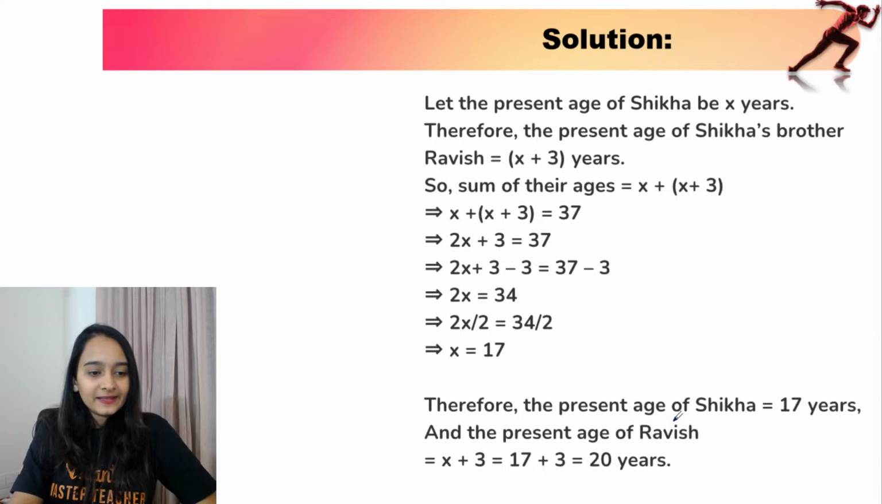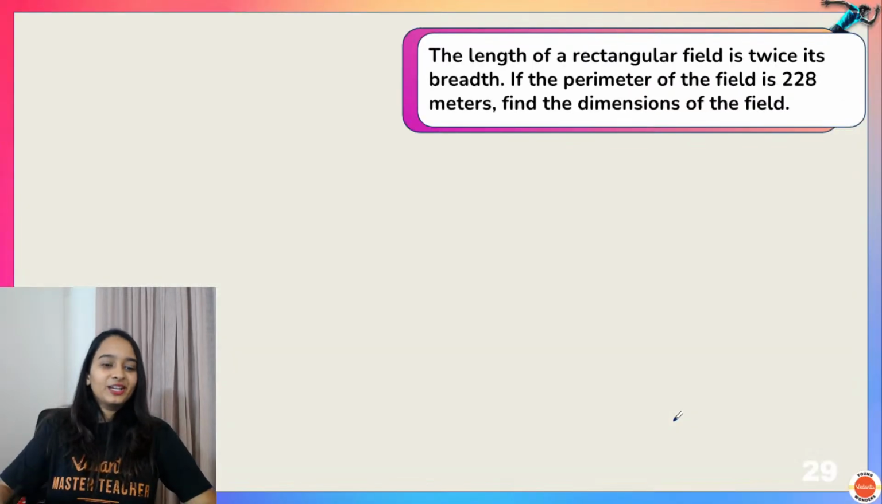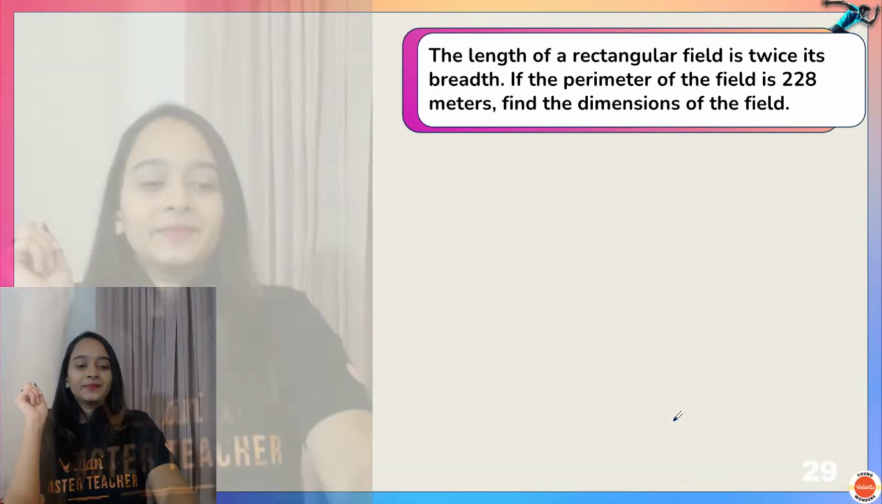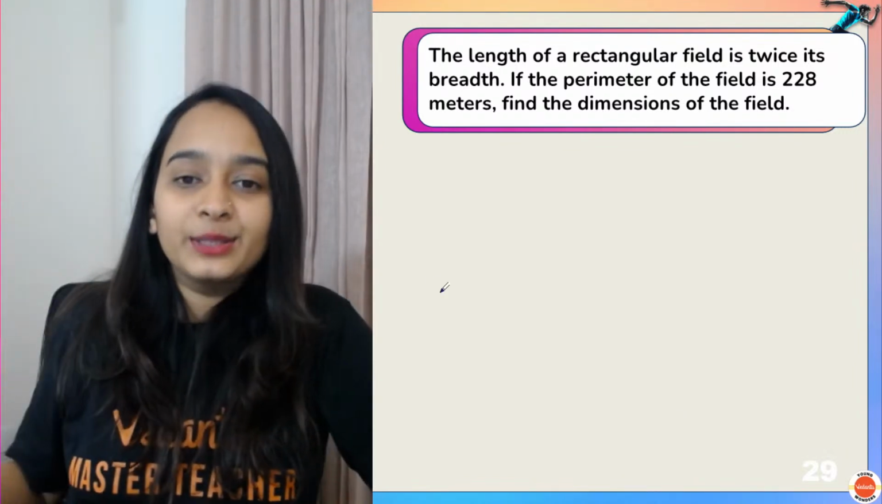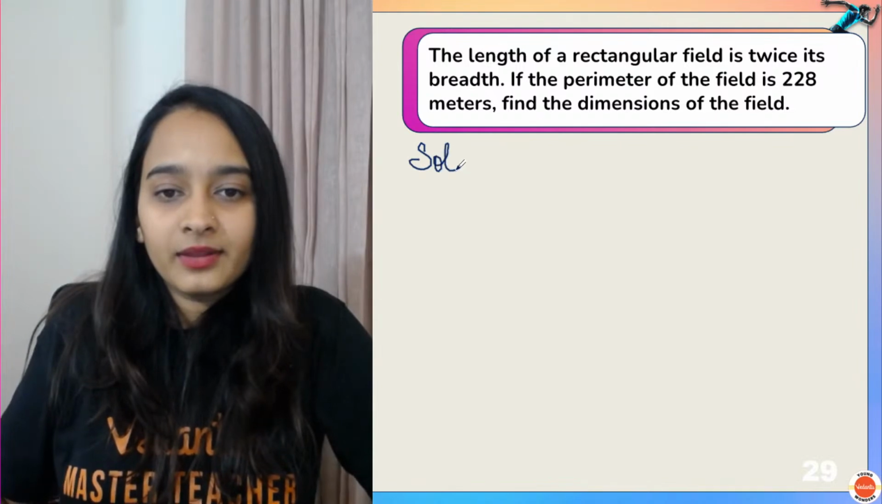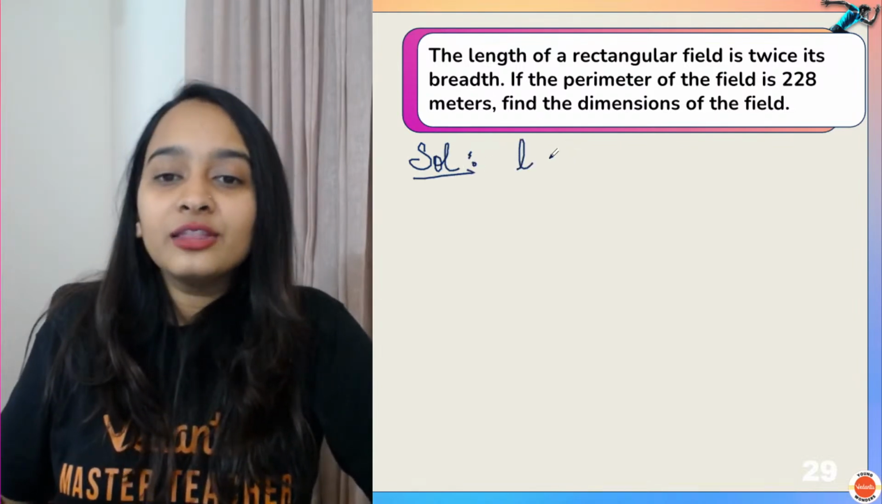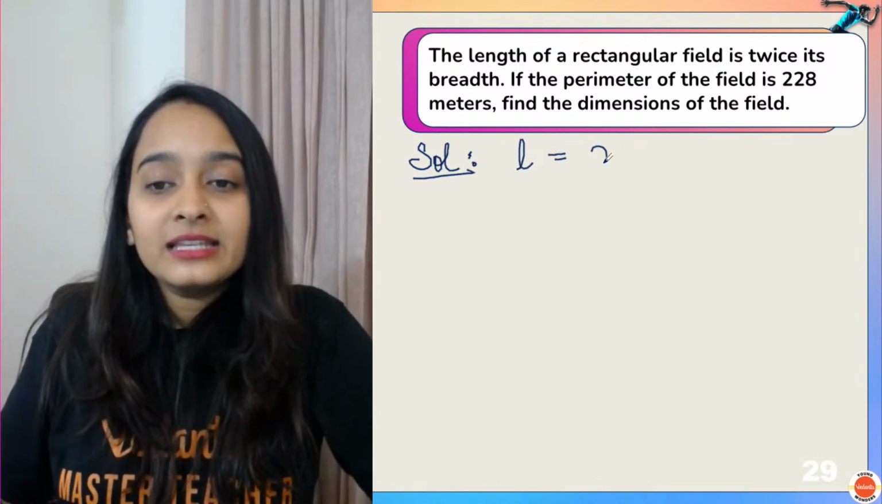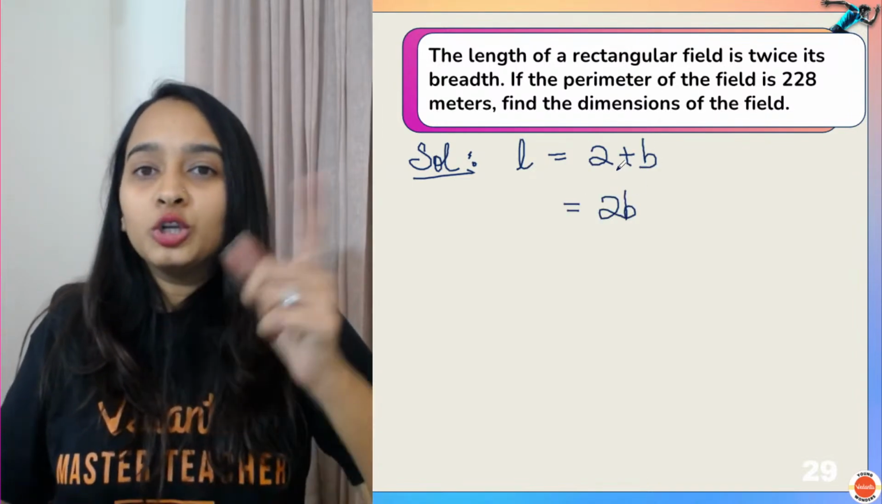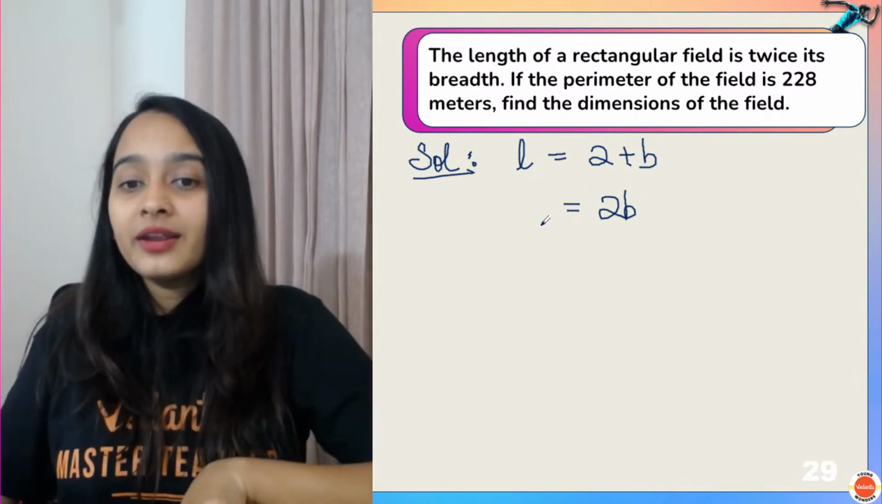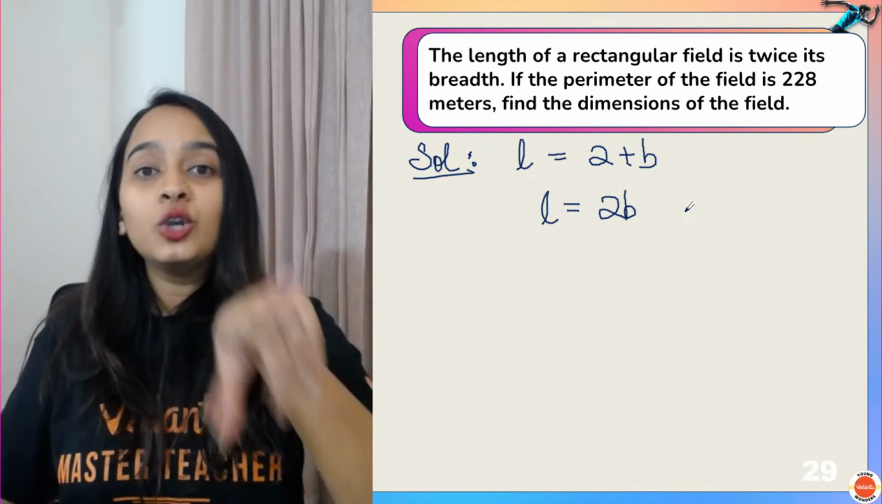Yes, awesome, awesome. चलो एक और सवाल करते हैं. The length of the rectangular field is twice the breadth. What are they telling? That the length of the rectangular field is twice the breadth. So will you write it as 2 plus b or will you write it as 2b?